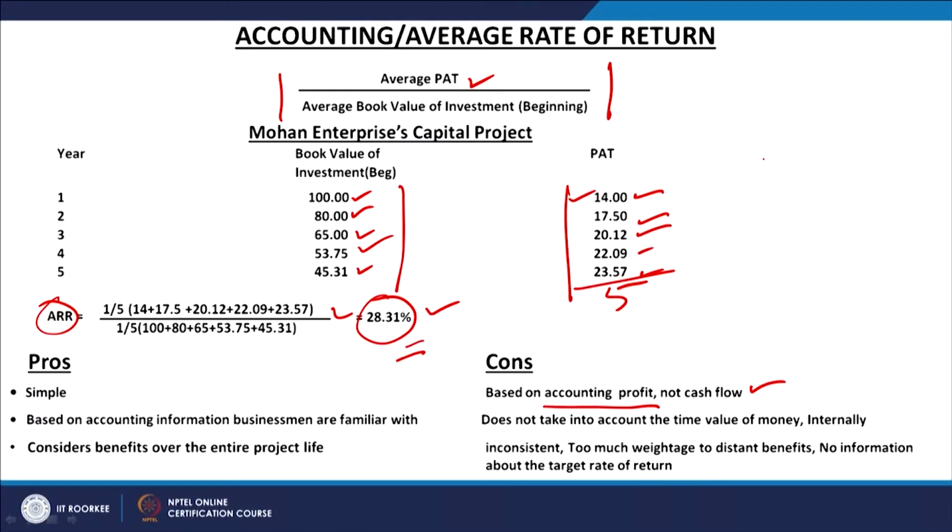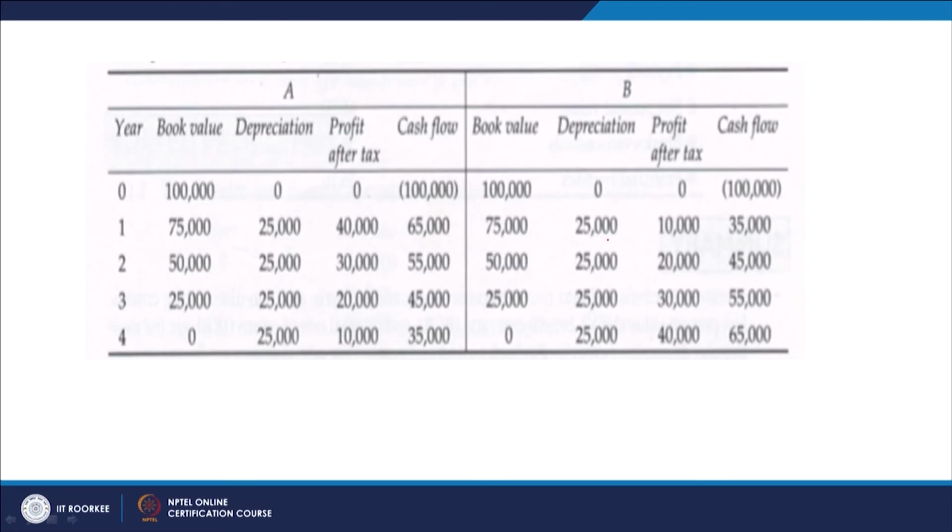And then too much weightage is given to the distant benefits. I will explain it to you here. For example, you look at these two projects, this is project A and this is project B. Now, if you look at the values here, the sum total of these values is the same, it is 1 lakh, it is also 1 lakh. The investment required, the cash outflow required for the two projects is the same in year 0, 1 lakh rupees.